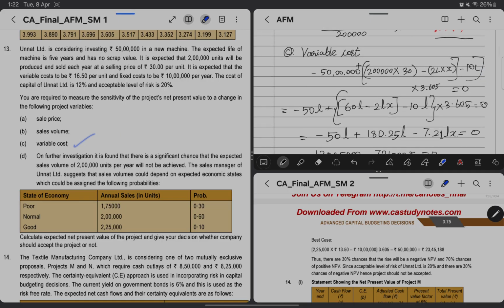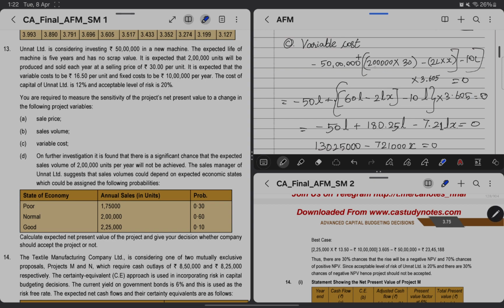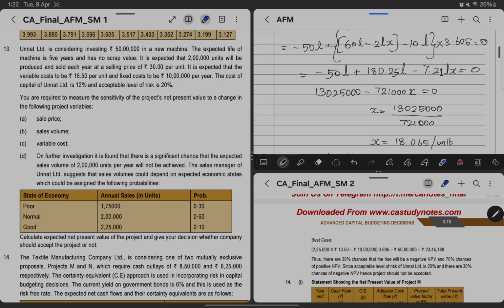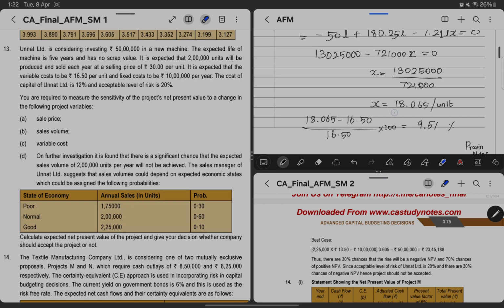Going next, variable cost. So variable cost will be again same, variable cost per unit. 2 lakh will be the units into 30 minus 2 lakh into x. Either we can go with this or directly with the sales minus x also, and we can divide it by the number of units. We are getting a value of 18.065, and the current cost is 16.5, which we are getting a sensitivity of 9.51 percentage.